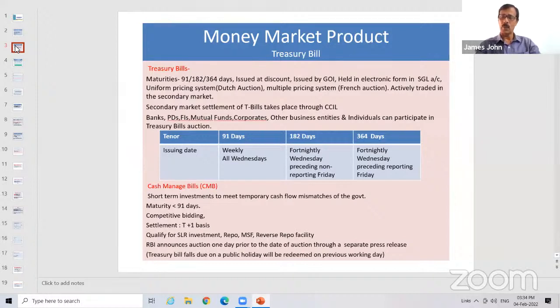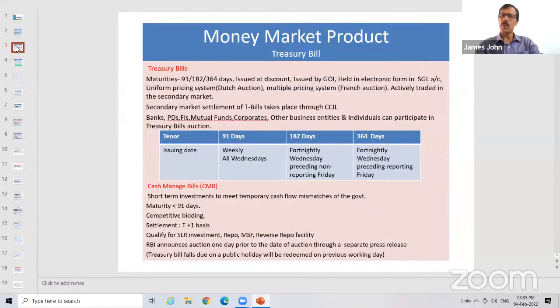Subsidiary General Ledger account. This is maintained by Reserve Bank of India for putting through the government securities. And here the tenors are 91, 182, and 364. And their frequency is also very important. There can be a question. 91 days is auctioned every week on all Wednesdays, whereas 182 and 364 are on fortnightly basis.